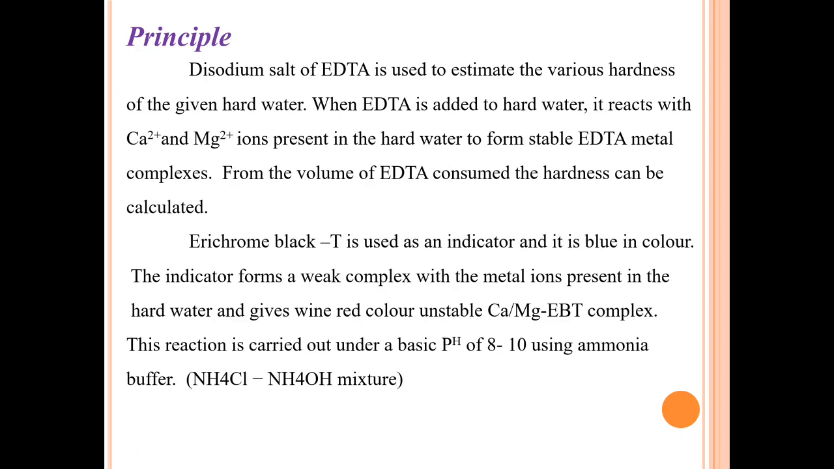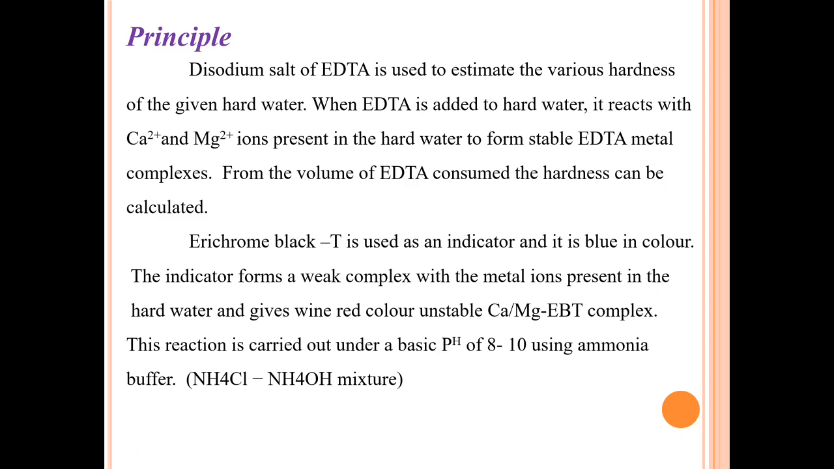Principle. In this estimation, the disodium salt of EDTA is used to estimate the hardness of the given hard water. When EDTA is added to hard water, it reacts with the calcium 2+ and magnesium 2+ ions present in the hard water to form stable EDTA metal complexes. From the volume of EDTA consumed, the hardness can be calculated.